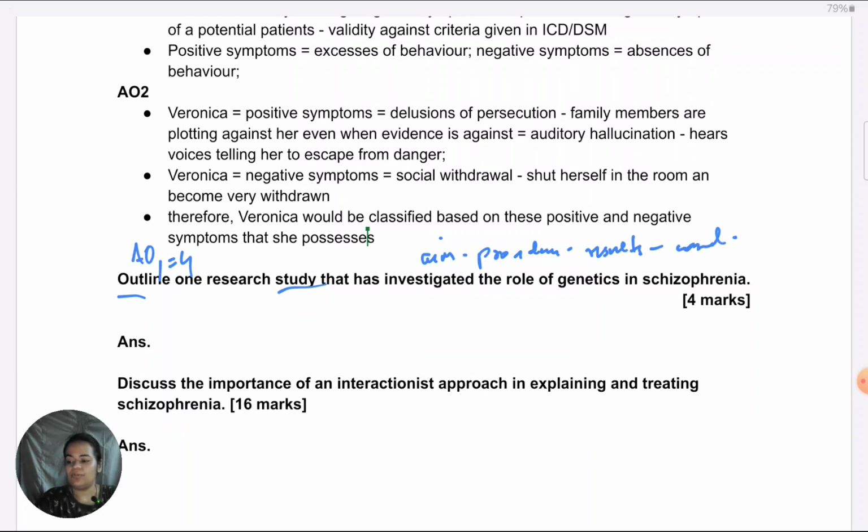Okay, so make sure you give all of this, because what happens is mostly students learn studies from an evaluation point of view, and in evaluation it is always strongly recommended that you give just the results of the study. You don't need to give the procedure, which makes sense, because when you're evaluating a theory or some research and you're giving a supporting study, the results count for the most.